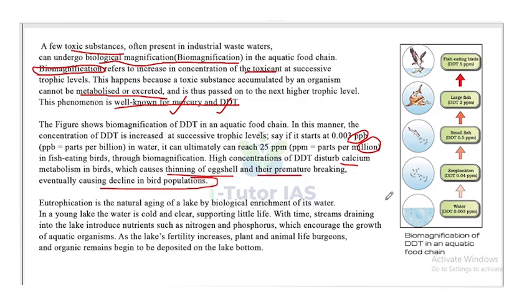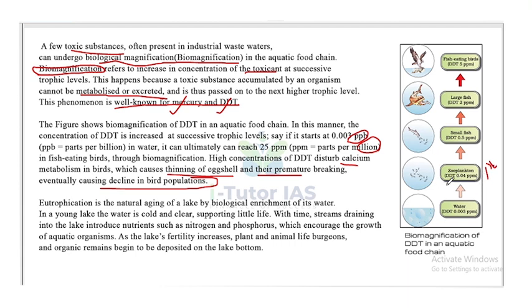So this is a diagram which shows the biomagnification of DDT. In water, only 0.003 parts per billion is there, and as we move to the zooplankton, that is the first trophic level.